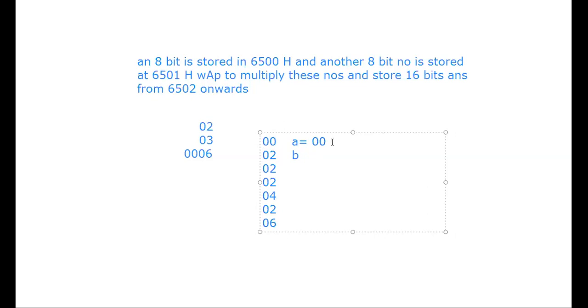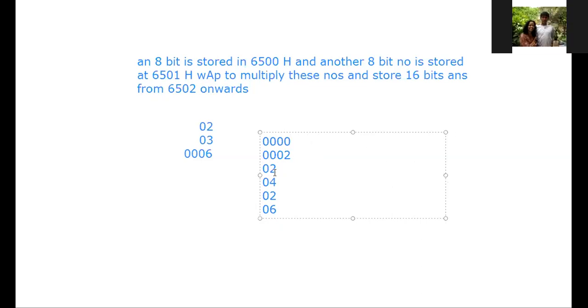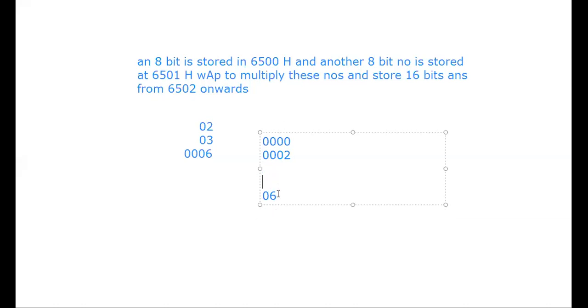So instead of adding it in 00, I will add it in 0000, and this particular number which I am going to add, I will make it a 16-bit number by adding zeros in the previous positions. See, even in decimal values, suppose the number is 2 and I don't want to change the number, but I have to increase the number of digits, I add zeros earlier.